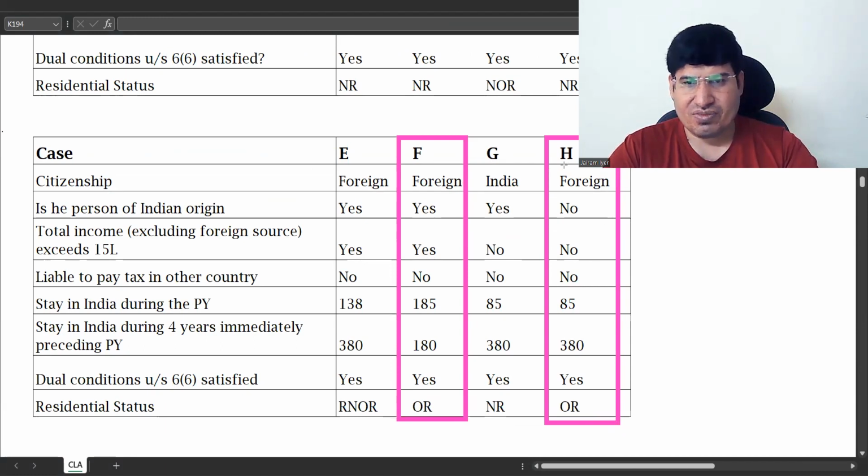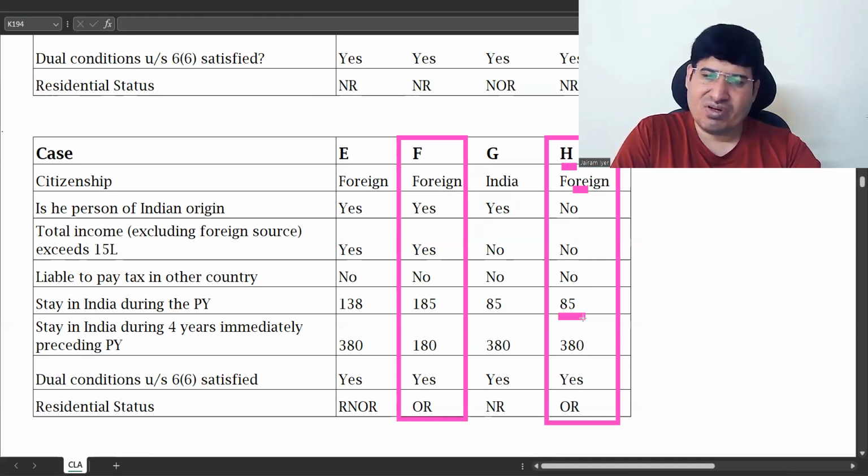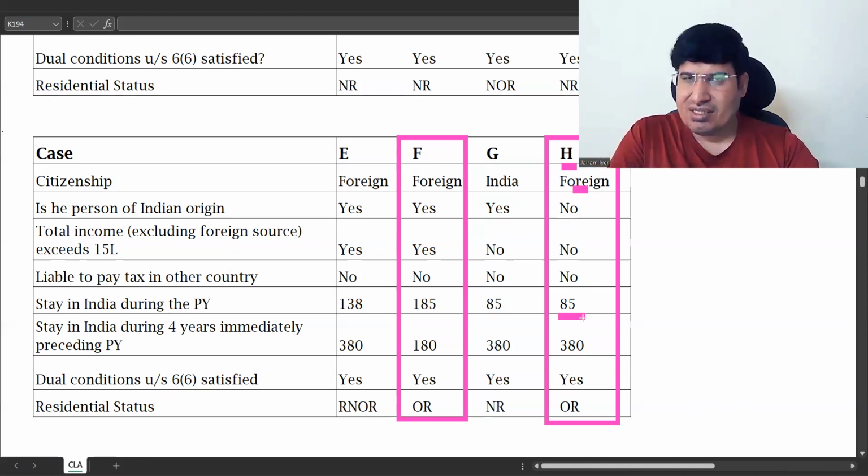So in H, there is an assumption here. The assumption is that he is a foreign citizen and he was in India only for 85 days. We're assuming that he was on a visit. Here it is like that, but in all residential status problems, it will be clearly mentioned to you that he was on a visit to India.